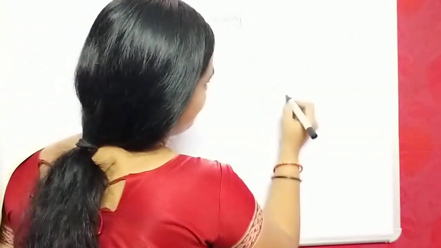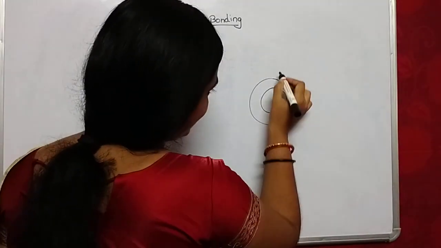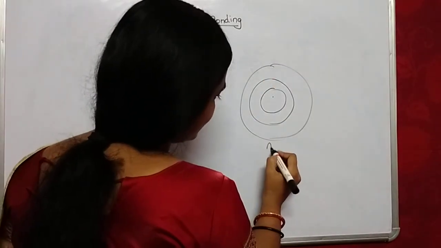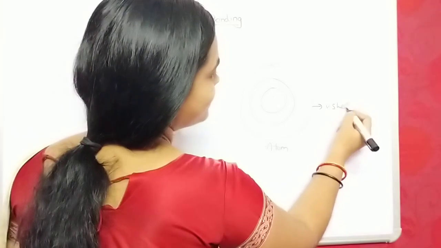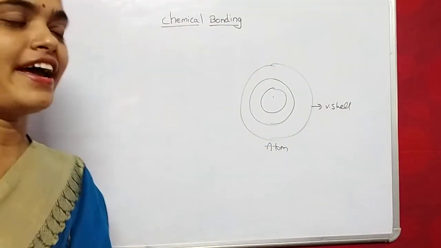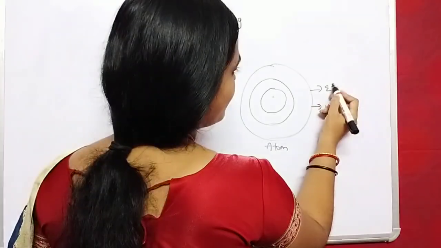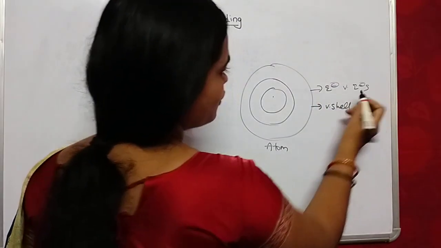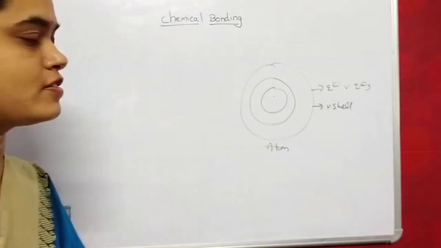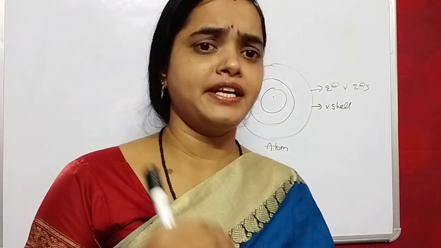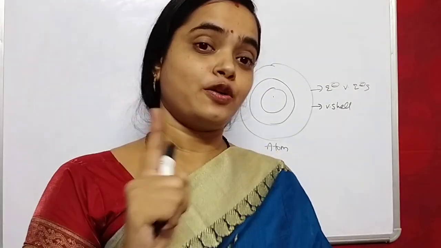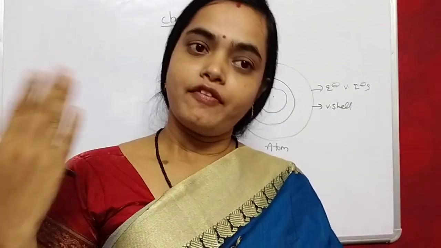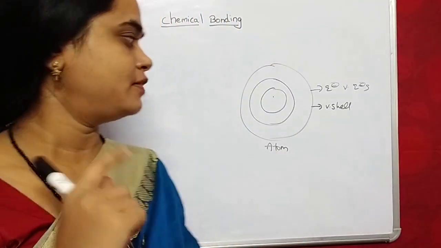Let's take an example of valence electrons and valence shell. This is an atom. The outermost shell is called the valence shell, and the outermost electrons are called valence electrons. We cannot consider inner electrons or inner shells because they do not participate in bonding. We only consider the outermost shell, and the electrons present in the outermost shell are called valence electrons.